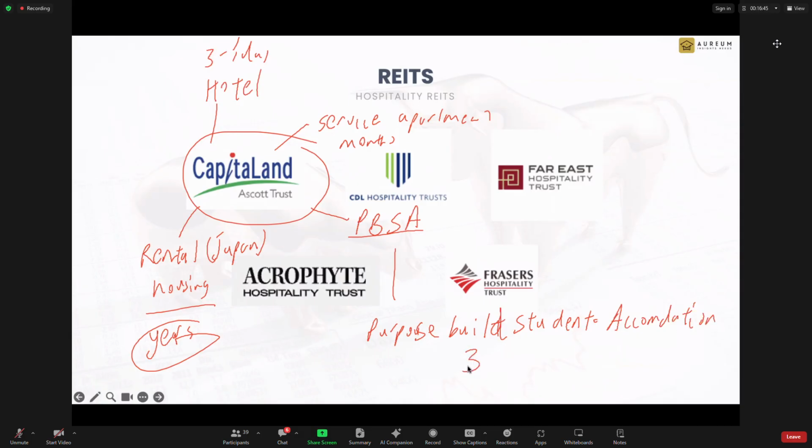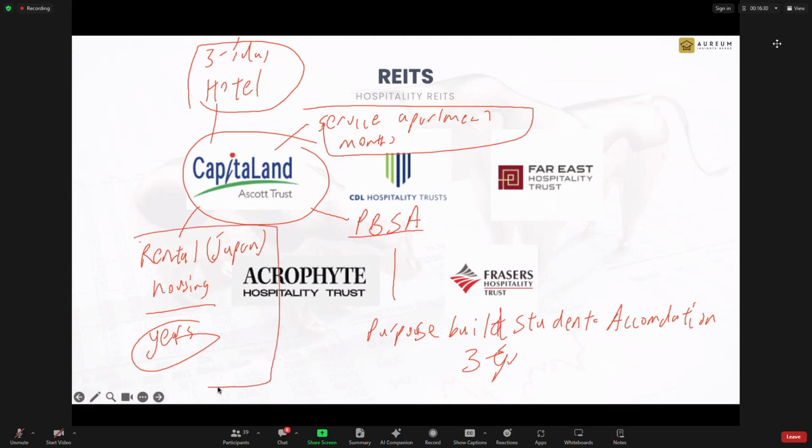A hostel stay can be about three years. So from a fluctuating bin of 3 to 5 days of rental income based on peak season or off-peak season, they try to transform it to longer stays and to stable income. But all these are considered hospitality trusts.